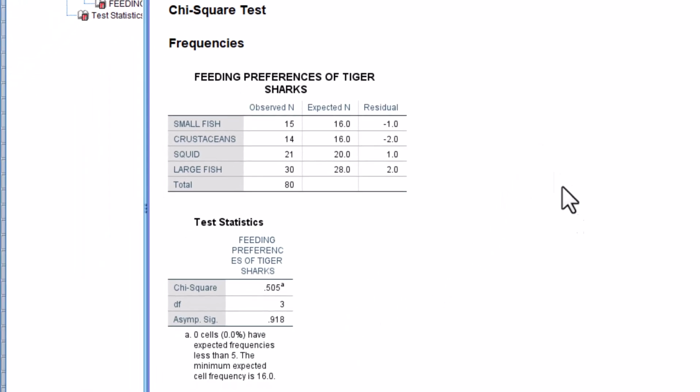See, our Asymp. Sig. is 0.98, meaning ito yung mas probable na preference. Meaning mas type ng tiger shark ang malalaking isda and we have 35% chance na ito yung kakainin niya. Of course, next yung squid, 25% chance, and 20% chance yung crustaceans and small fish.